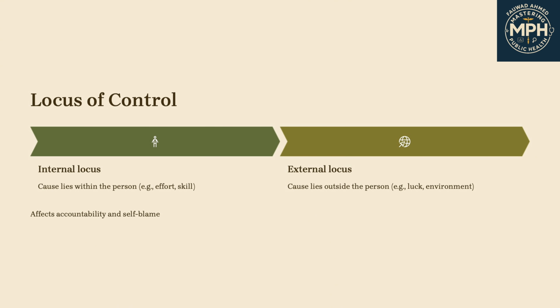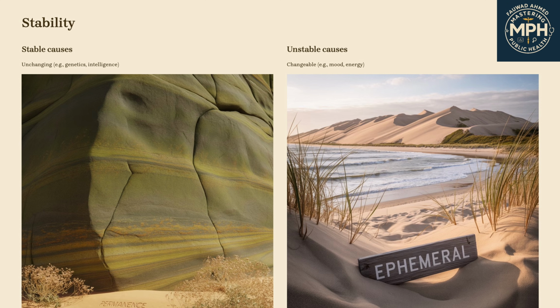Fourth is stability. Stability refers to whether the cause is consistent or changeable over time. Stable causes stay the same, like intelligence or genetics. Unstable causes vary, like mood, effort, or weather. For example, someone who fails a diet might say, "I've always struggled with weight." That's a stable attribution. Or they might say, "I had a bad week." That's unstable.